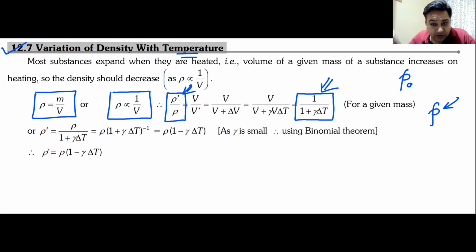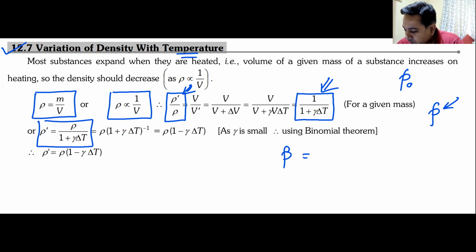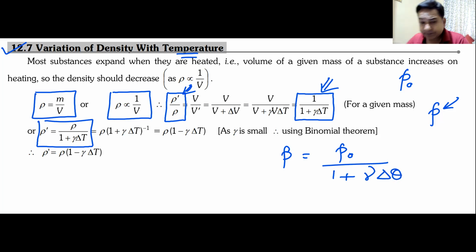So what is the relation between rho naught and rho? If you don't know the relation, you will not be able to do any problem. There are two ways in which you can write this relation. The first way is this. Since they have written rho dash and I don't use rho dash, this rho will be equal to rho naught divided by 1 plus gamma into delta theta. Rho is the final density, rho naught is the initial density. Okay, getting my point? Yes, sir.